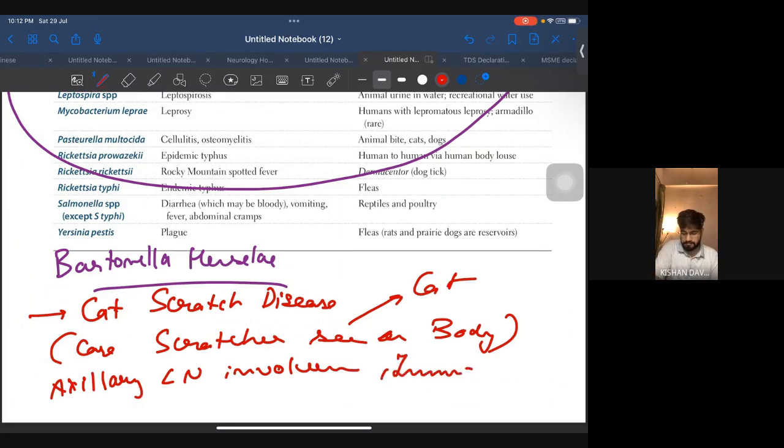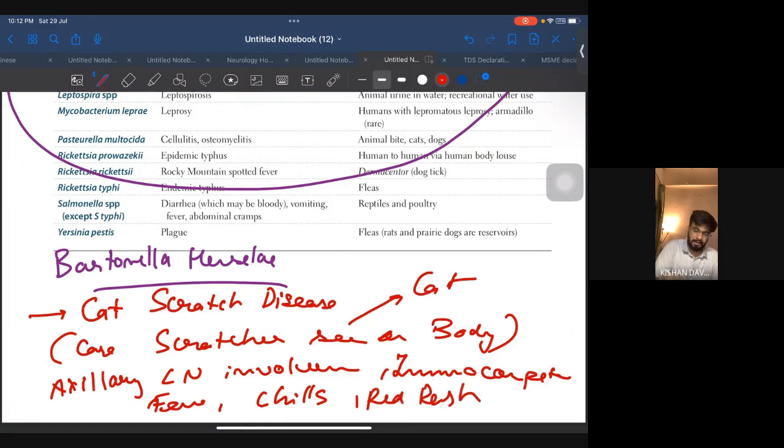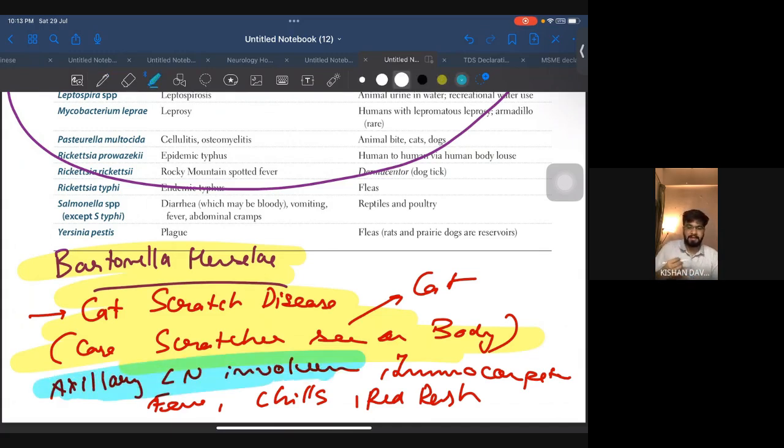Immunocompetent, fever, chills, red rash. Okay, so this is very important, and so many questions have been asked on cat scratch disease, and this case has been given. Another important point that you need to remember here is axillary lymph node involvement. If they say that the patient owns a cat and there is lymphadenitis seen in the axillary part, think about Bartonella.